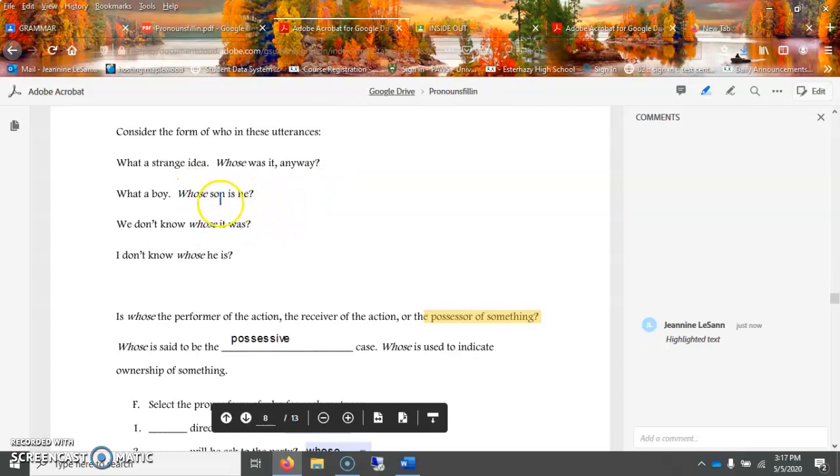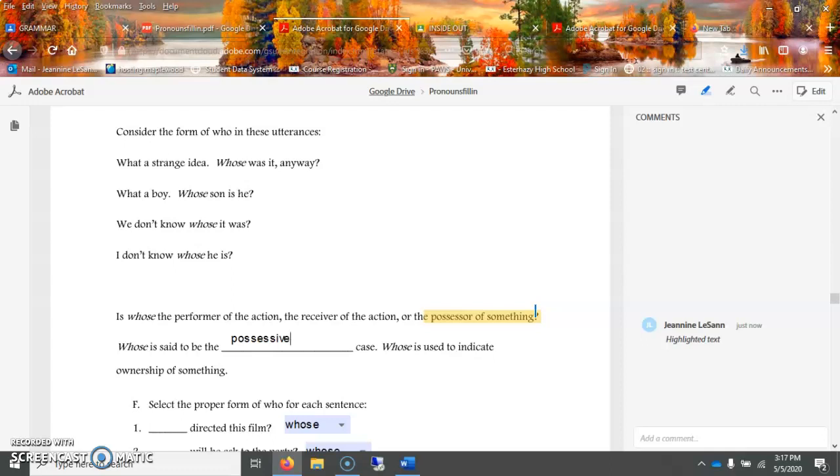Whose son is he? Is he her son? Oh, that doesn't really work because that would be whom. But whose is always the possessor of something, but it's usually like not the singular form, but the plural form. Same with we don't know whose it was. Was it hers? And sometimes you just have to omit parts of the sentence to make it work.